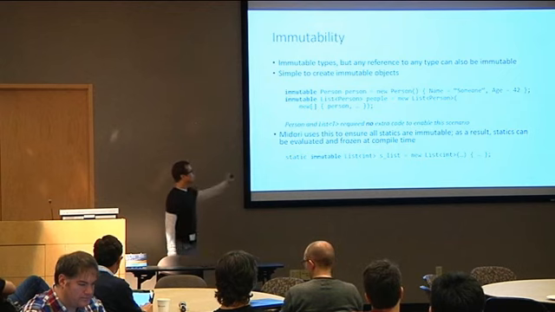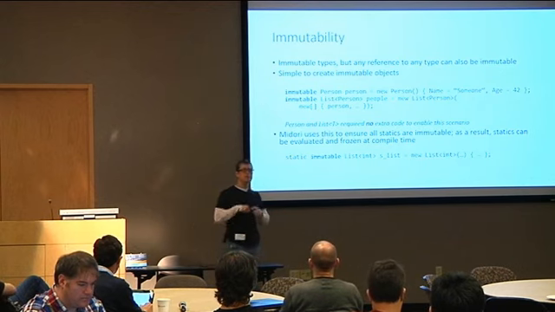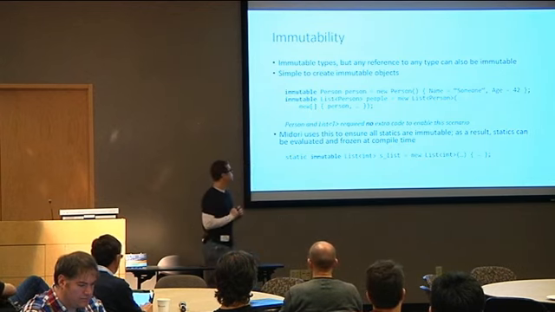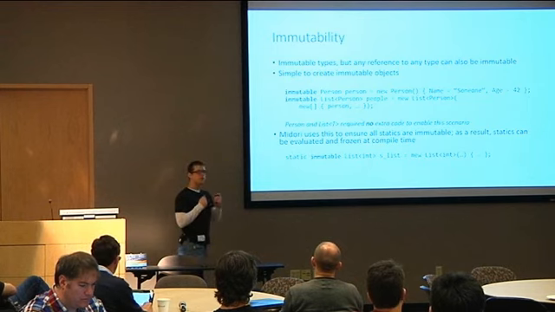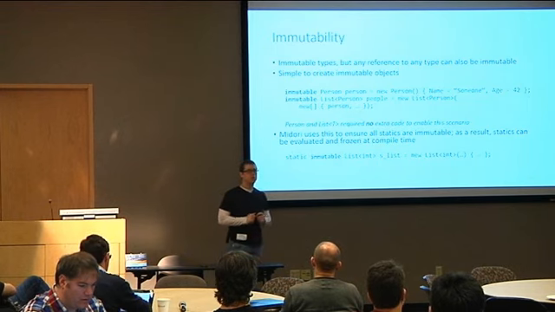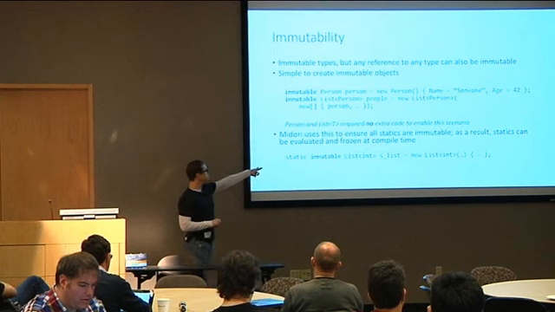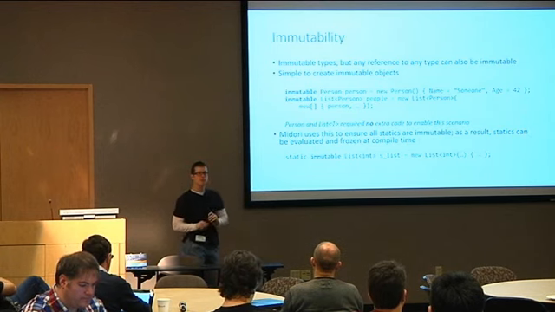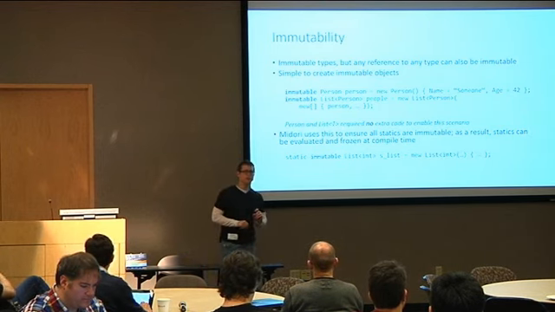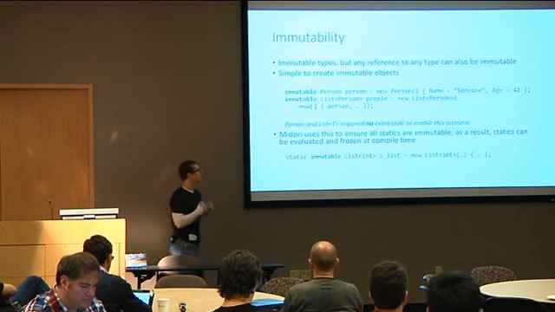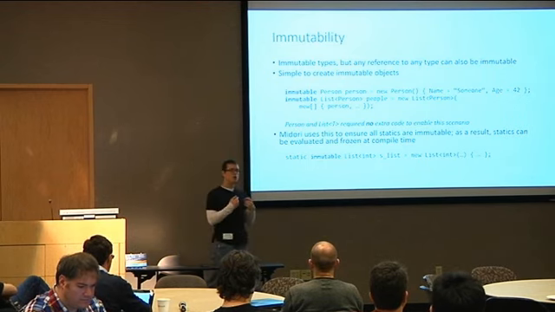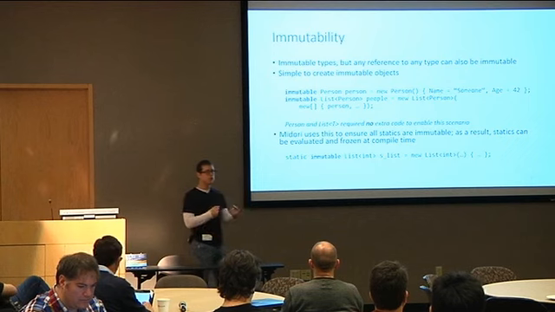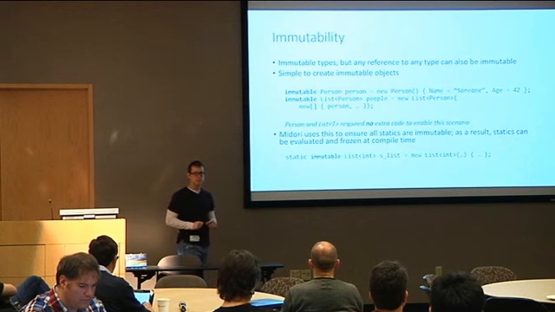Now, one other advantage we have is because we use immutable types so much through our system, we can actually freeze them at compile time. One of the things we looked at is, for instance, all of our static fields in Midori are forcibly immutable by the type system. At compile time, we evaluate these, create the object graph, and just burn the objects to read-only memory in the assembly.